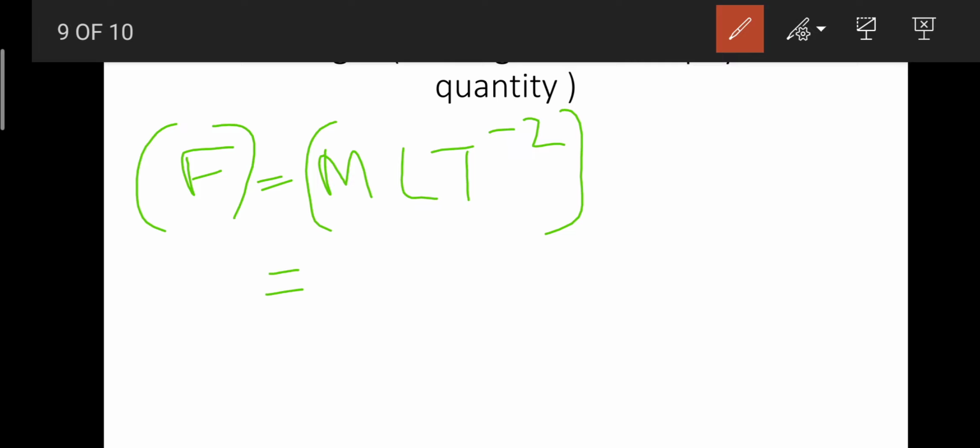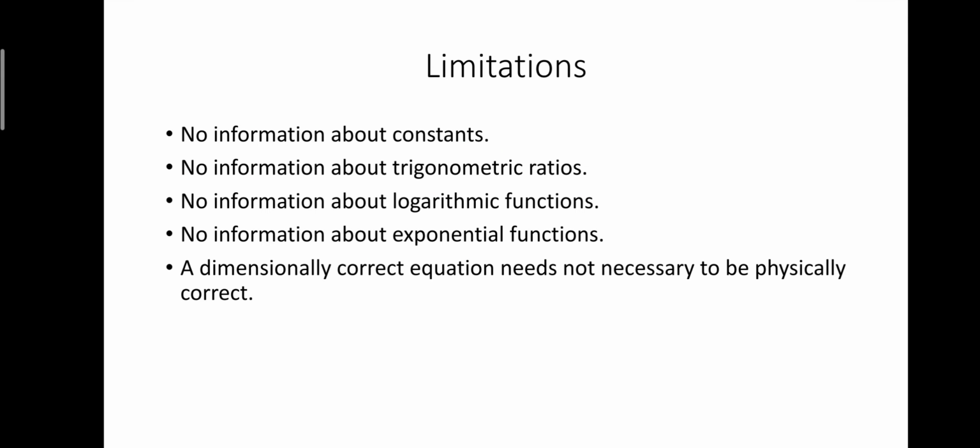Very simple. For M, the unit would be kg. For L, the unit would be meter. And for T, it would become per second square, right? So that's how we can easily determine the unit. If I remember the dimension, I can easily find out the unit of that physical quantity.